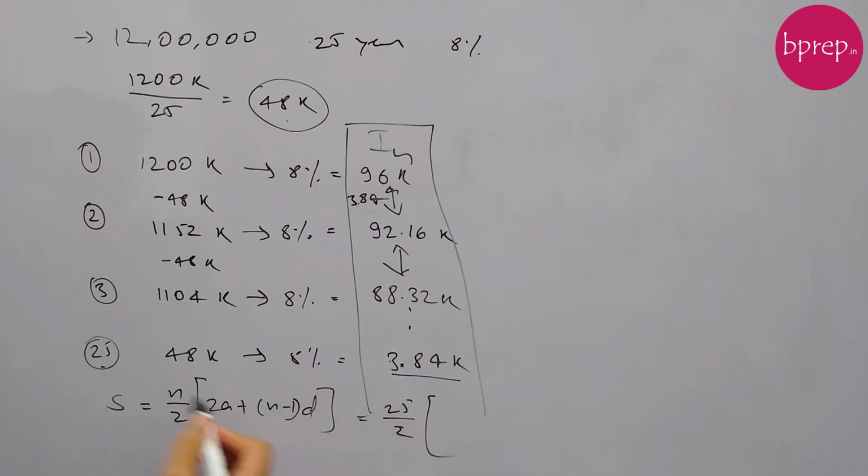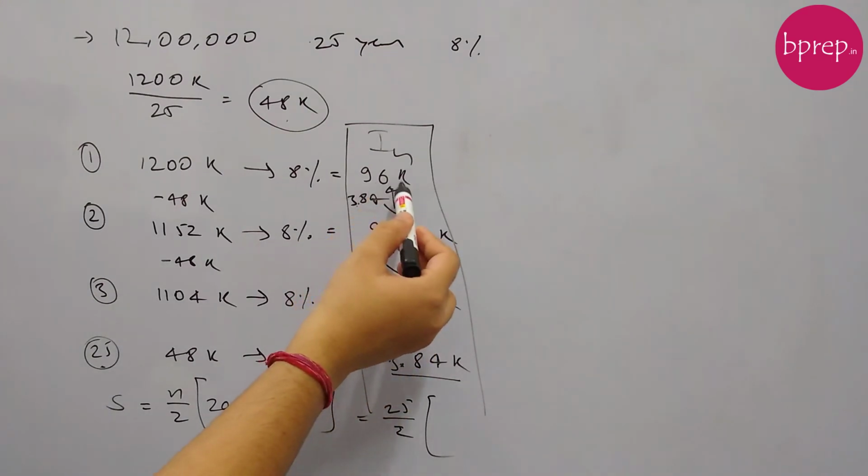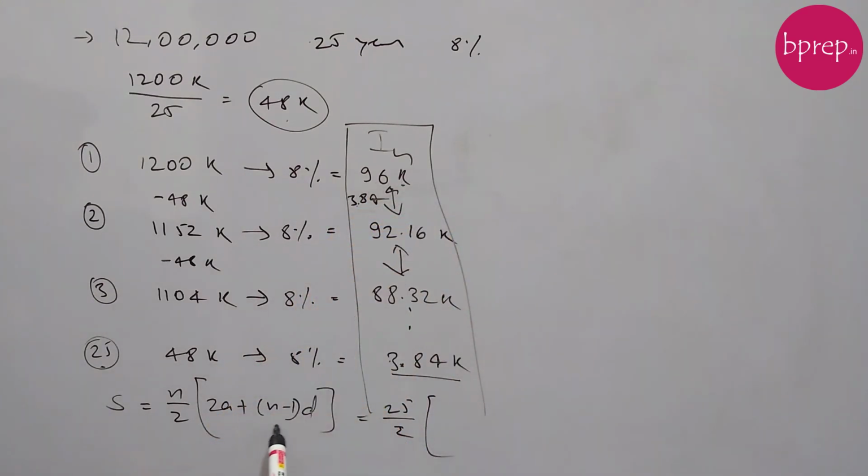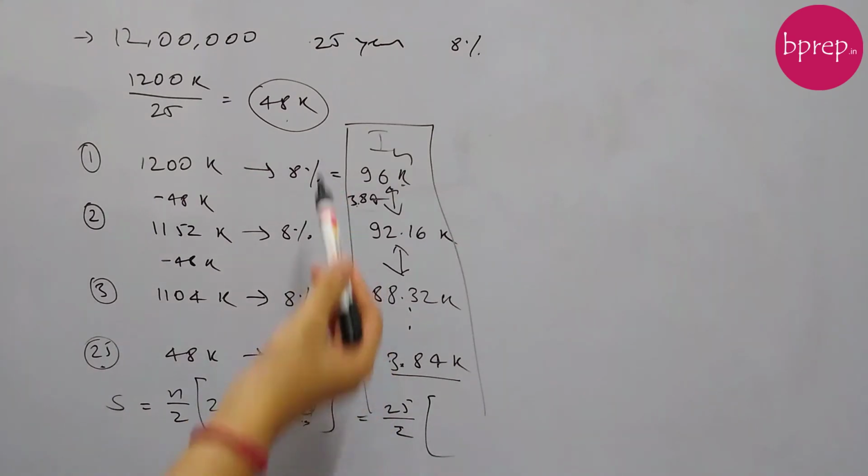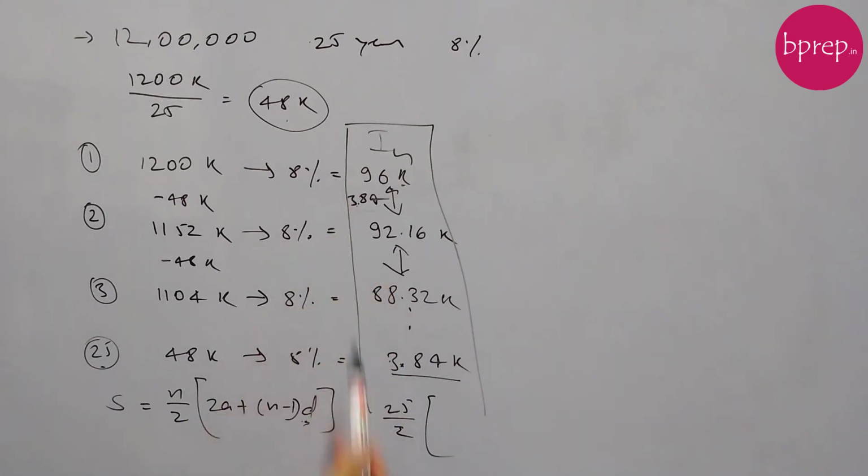For the first term we have a choice. We can take 96k as the first term, then the common difference d will be minus 3.84k. Or if we take 3.84k, then we go upwards with an increasing series where the common difference is 3.84k. Whichever way we want, we can take.